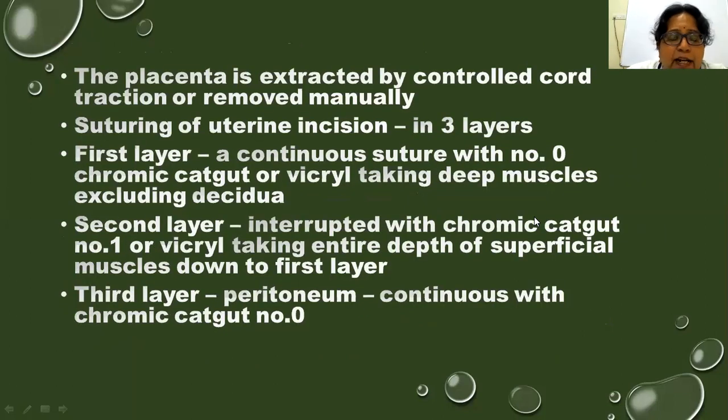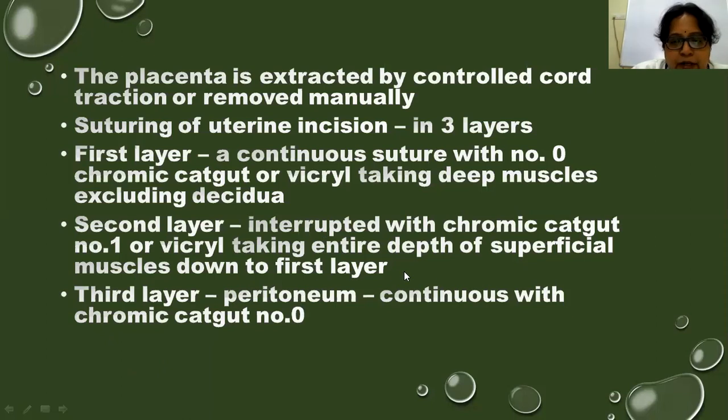The placenta is again extracted by controlled cord traction or can be removed manually, and the uterine incision is also sutured in 3 layers. The first is a continuous suture with number 0 chromic catgut or vicryl taking deep muscles excluding the decidua. The second layer is interrupted with chromic catgut number 1 or vicryl, taking the entire depth of the superficial muscles down to the first layer.